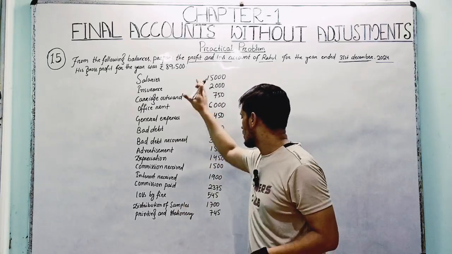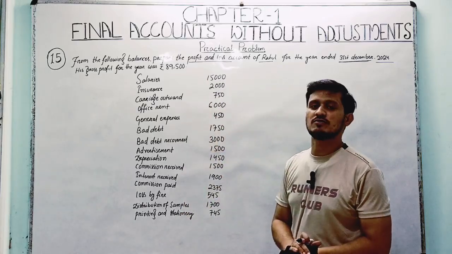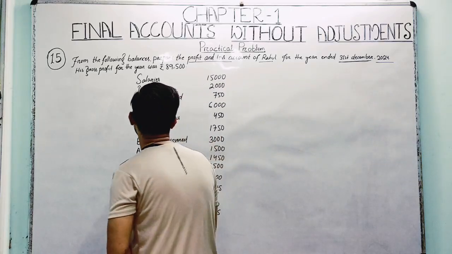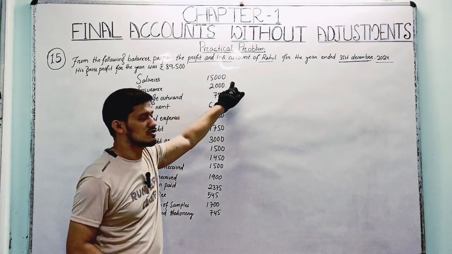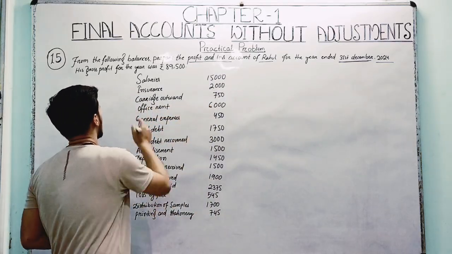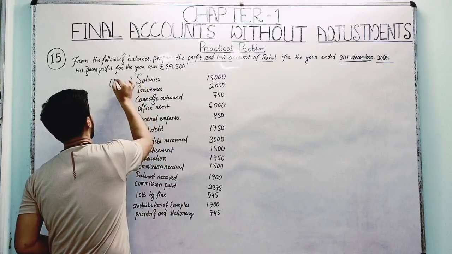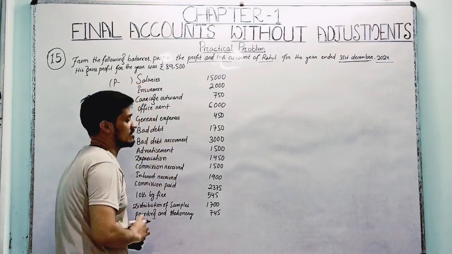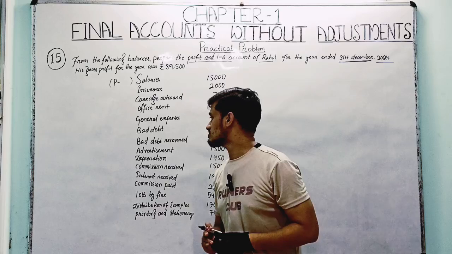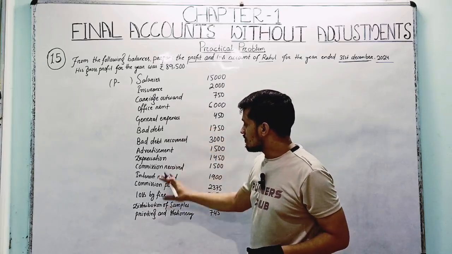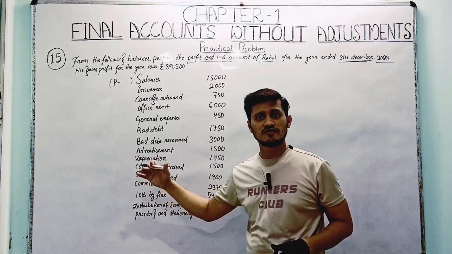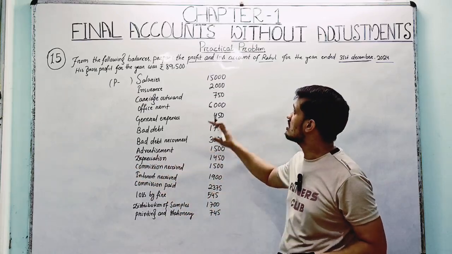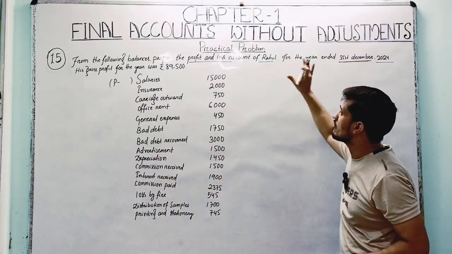Now the transactions. We will study them bit by bit and check whether each transaction will enter. Salary is 15,000. It will enter into the profit and loss account, on which side? We are not confused about whether a transaction enters the trading, profit and loss or balance sheet, because the question asks basically for the profit and loss account.